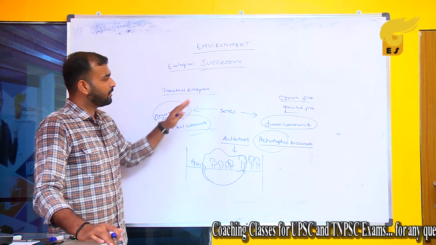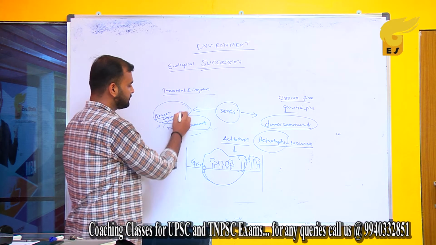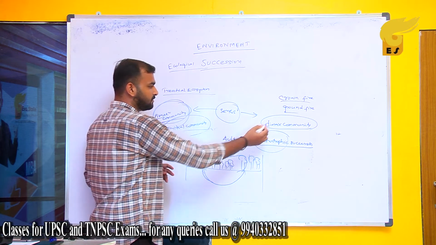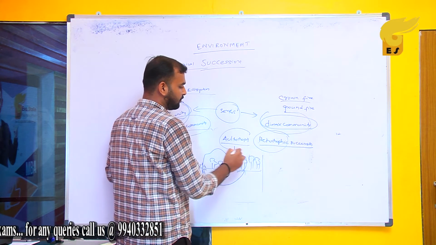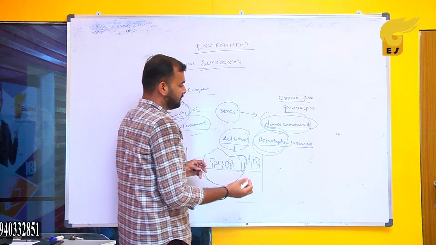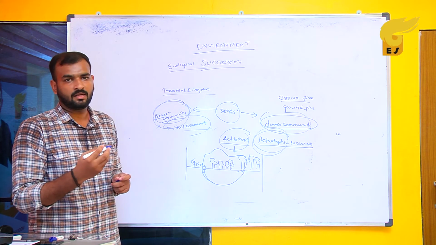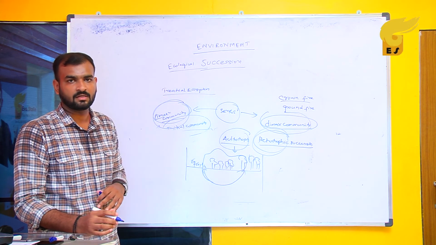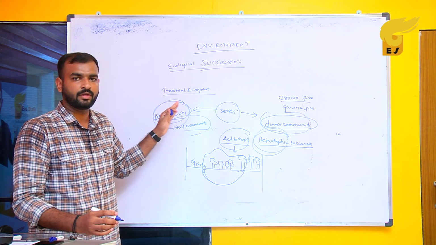So in succession, all we have to see is the series, pioneer community, climax community, autotrophic, heterotrophic, autogenic and allogenic. So this is all about ecological succession. It is a part of energy flow in an ecosystem.